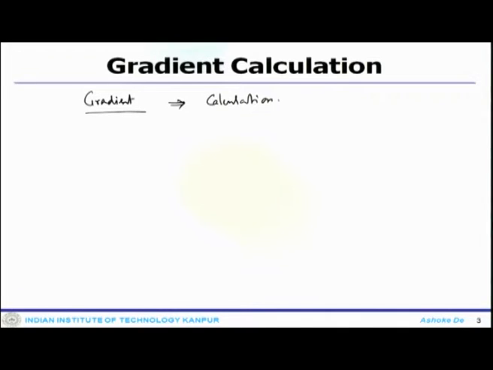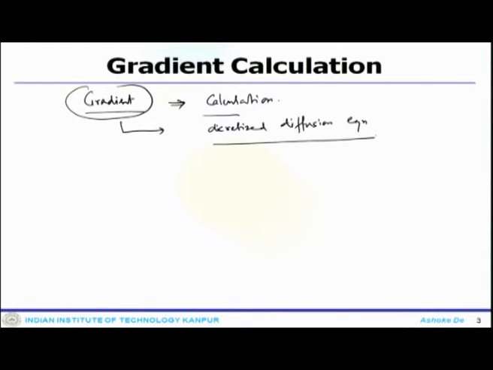Because the discretization of gradients of phi at cell centers and faces is fundamental to constructing the discretized set of diffusion equations. So, essentially the gradient is fundamental to any discretized diffusion equation. That is the important thing that you have.